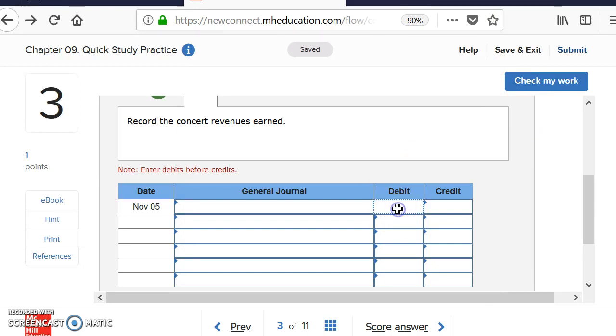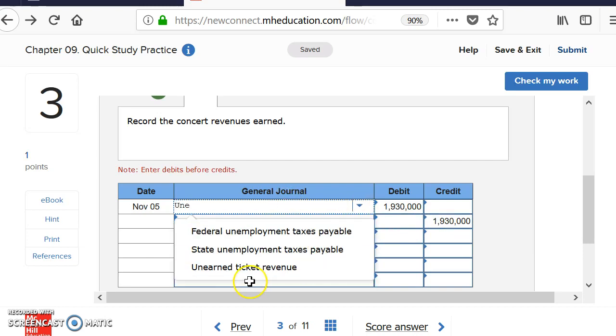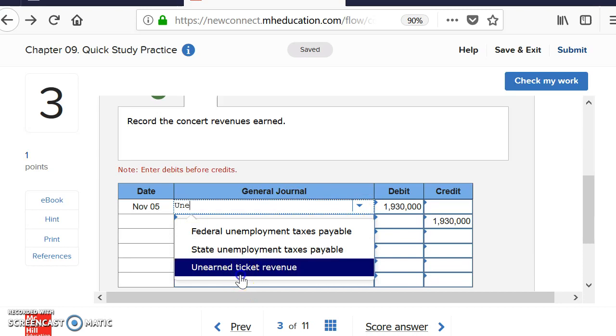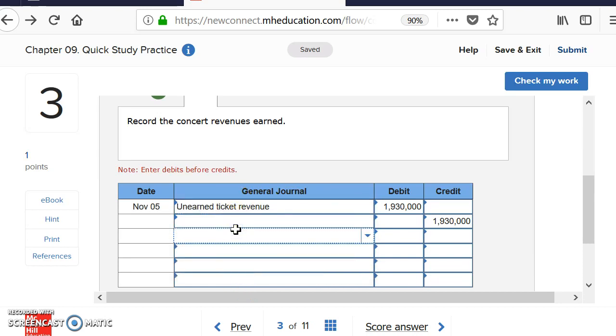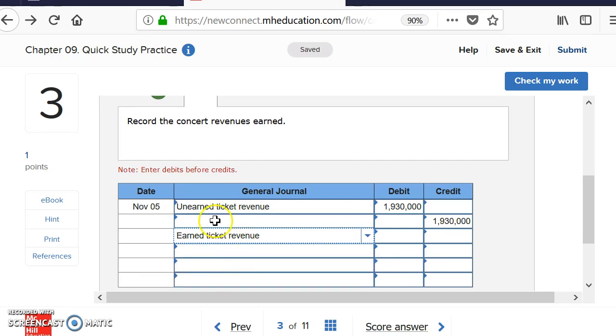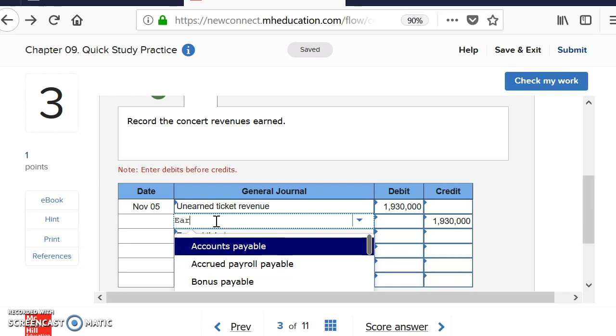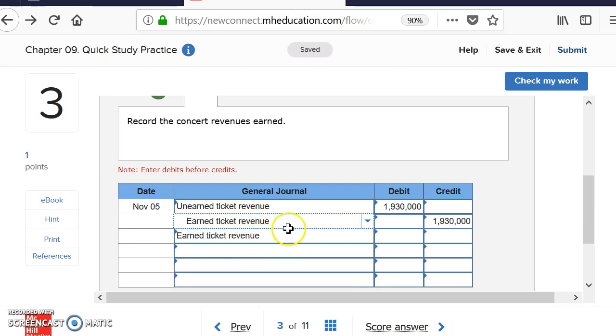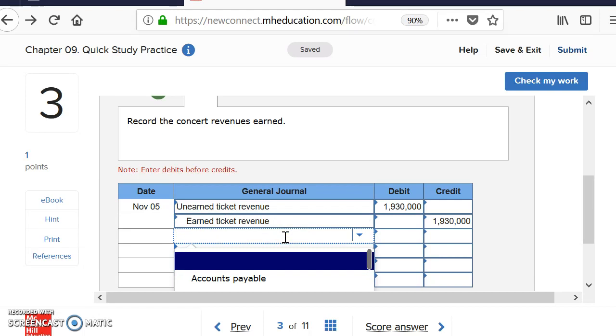So I'm going to use that as the amount of revenue that should be recognized because we've earned it. We provided the concert, and $1,930,000, and we will debit the unearned. We'll debit the liability account, unearned ticket revenue, and we will credit the revenue account. So the earned ticket revenue will be credited, and let me put it on the right row, and that completes our entry.